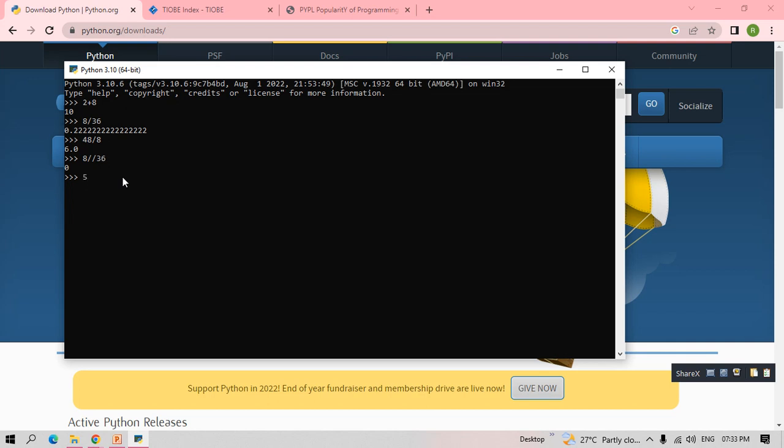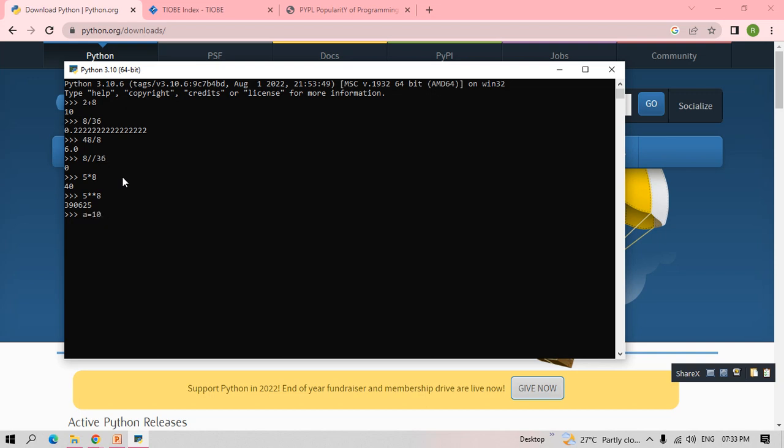Next, 5 asterisk 8, what do you get? 5 into 8, 40. Same with 5 double asterisk 8. What does this mean? It is a power, an exponent. 5 into 5 into 5, 5 will be multiplied 8 times and that value will be given here. Understood?